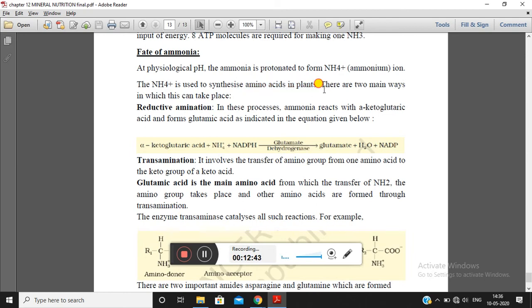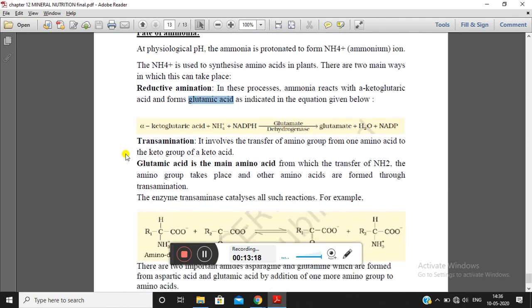So basically there are two ways in which this process can take place. The first one is known as reductive amination. Here in this process, ammonia reacts with alpha ketoglutaric acid. So this ammonium ion reacts with alpha ketoglutaric acid in presence of NADPH and the enzyme glutamate dehydrogenase, leading to the formation of glutamic acid, and this glutamic acid can be used further by the plants.